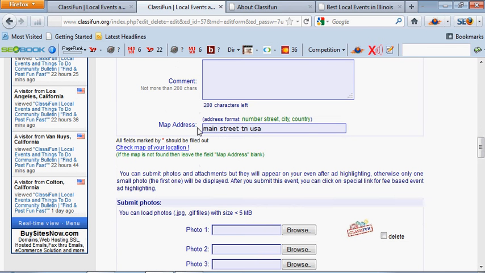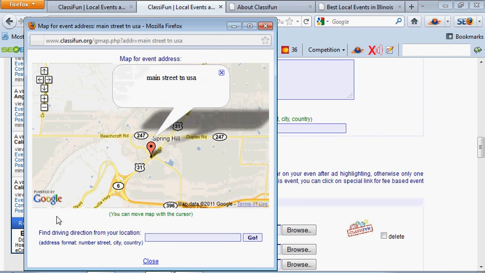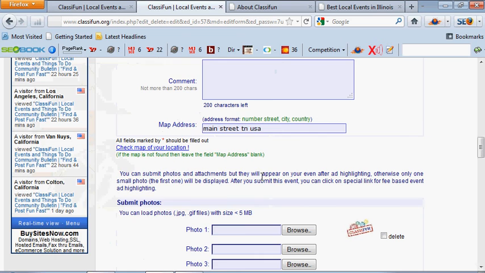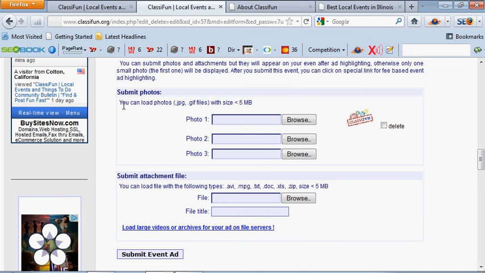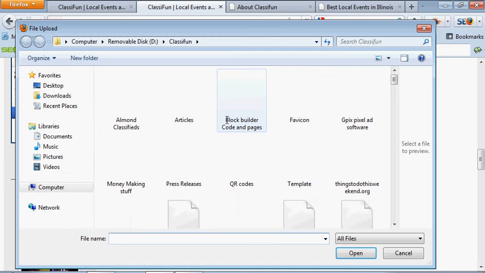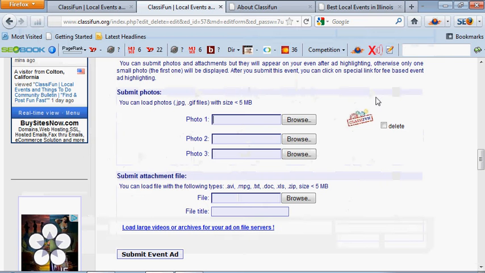Address, this is important. You must put this in. It's not required, but you should really put it in. Why? Because it's actually going to post a map on the page so that when people are going to find you, they'll have a map. They'll also be able to route or find driving directions, so they can click go and then find the driving directions, which is great, especially if they have a mobile phone. It's a great use. Photos, you can add up to 3. If it's a free event that you're posting, you're not going to highlight the ad. Only one picture will appear.